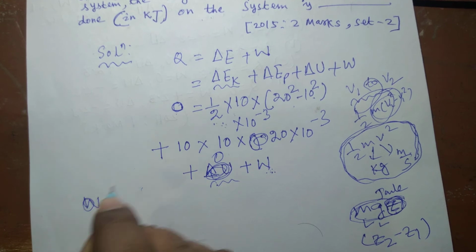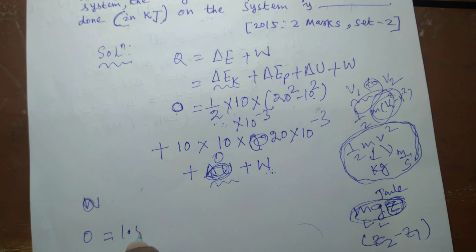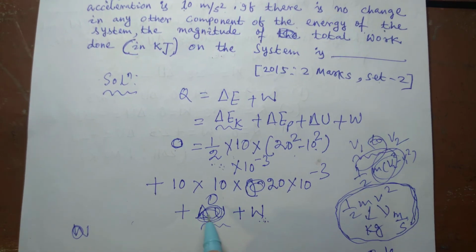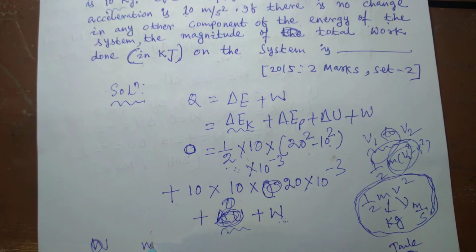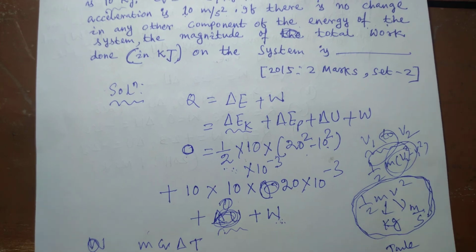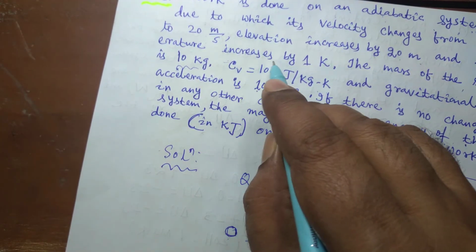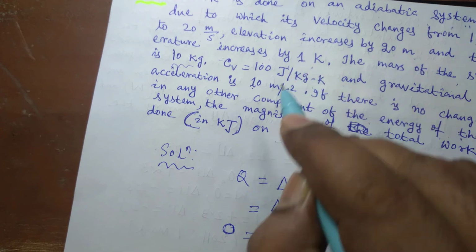So if you calculate this, that will be 0 is equal to 1.5 plus 2 plus, sorry, delta U is not 0, because delta U is nothing but m c_v delta T, and here also the temperature increases by 1 Kelvin, it is given.